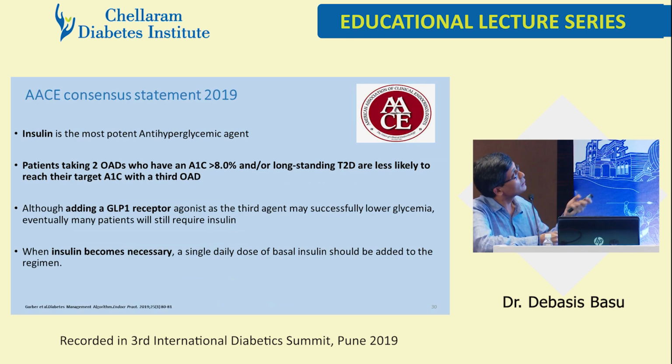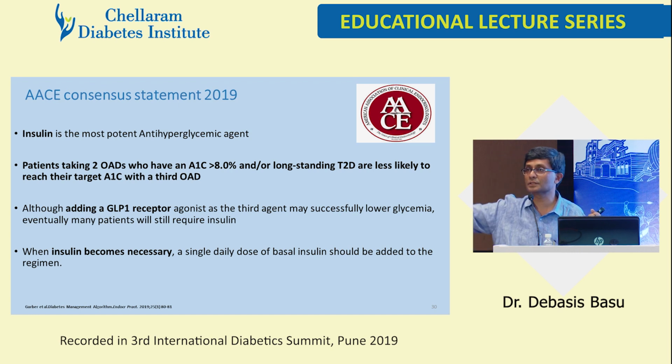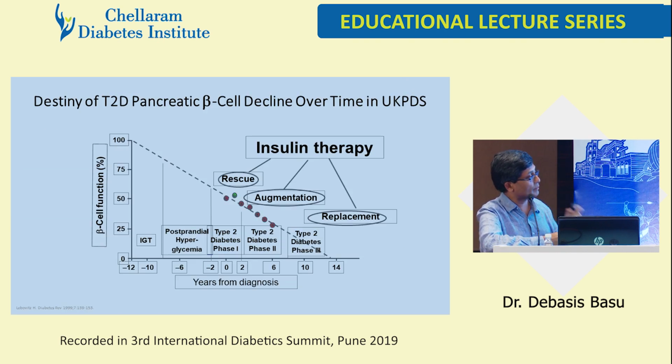The AACE statement: insulin is the most potent anti-hyperglycemic agent spanning the continuum, always efficacious. Patients taking two OADs who have an A1C of more than 8 and long-standing diabetes are less likely to reach their target with a third OAD. Although adding a GLP-1 agonist as a third agent may successfully lower glycemia, eventually patients will require insulin. When insulin becomes necessary, a single daily dose of basal insulin should be added to the regimen to start with. This is Lebowitz's paper.